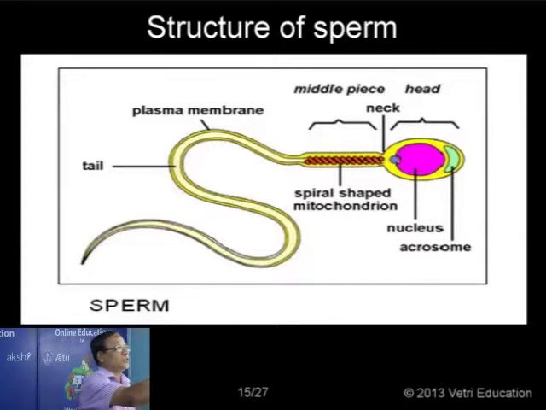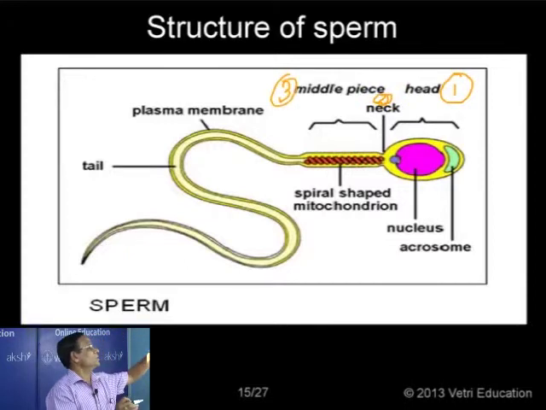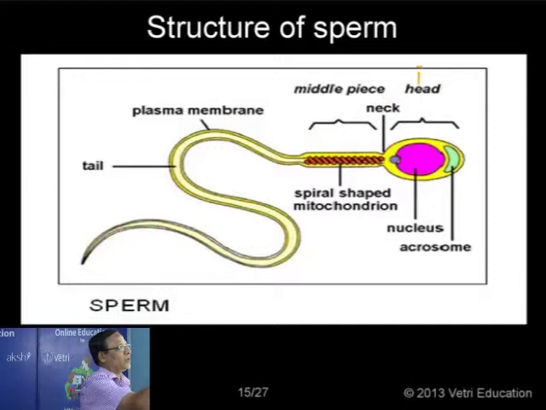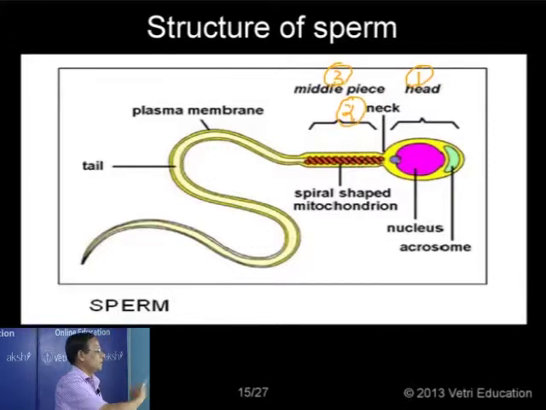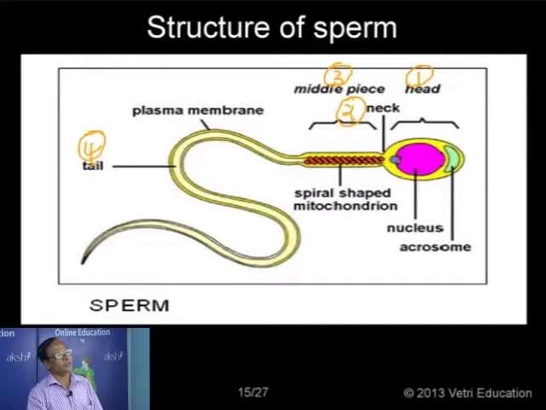Number 1, the head region. Number 2, we have a small neck. Number 3, the middle piece, and the 4th one, the tail. These are all the 4 components.